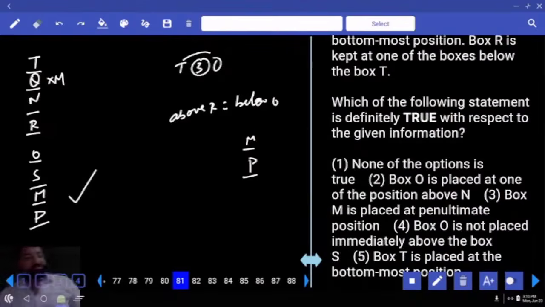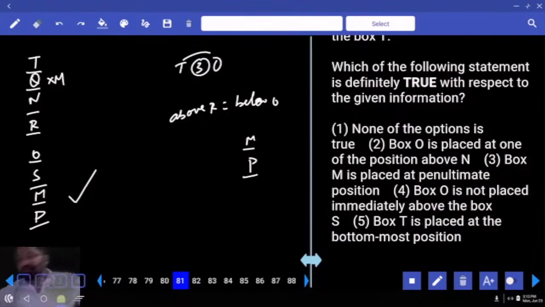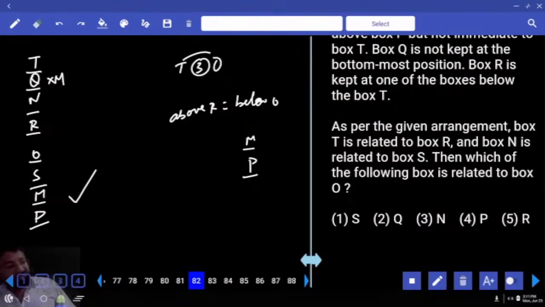Which of the following statements is definitely true with respect to the given information? O is placed at one of the positions above N. No. M is placed at penultimate position. What do you mean by penultimate position? Last but one. Absolutely right. Yes or no?